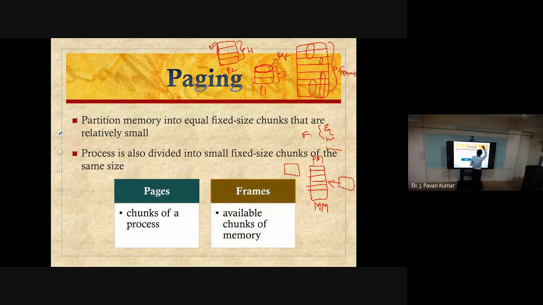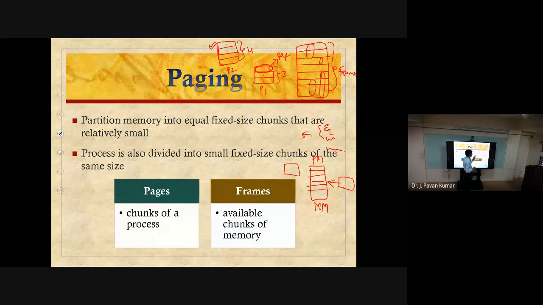No need to load the entire process contiguously. That is the advantage. With this flexibility, we could avoid the fragmentation problem, or at least reduce it. That is the advantage of using paging. Did you get the point?